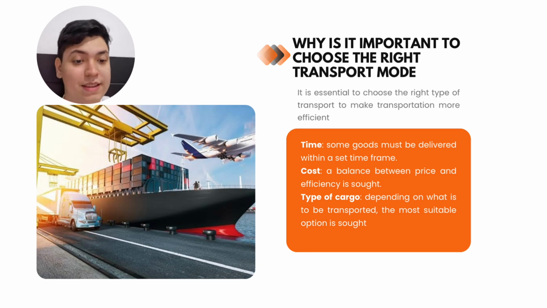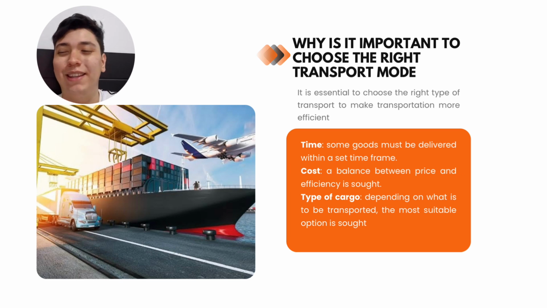For example, in time, some goods must be delivered within a set time. In cost, we need to find the balance between the price and the efficiency that we need. And the type of cargo: depending on the material that we're going to transport, we need a certain type of transport. So we need to know what type we need.